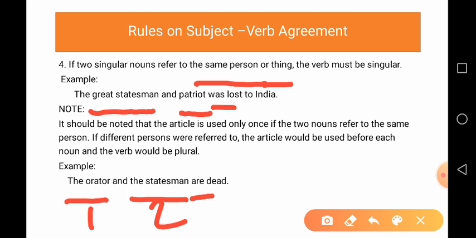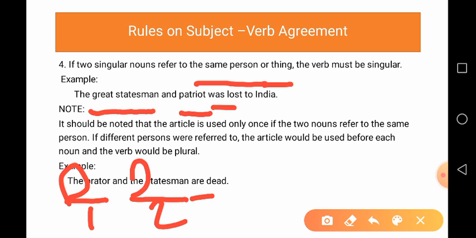If the article is repeated in the sentence, then the subjects are used for different persons. In the second example, you can see the orator and the statesman. So, the is repeated and therefore, these two subjects are different. So, the plural verb follows.